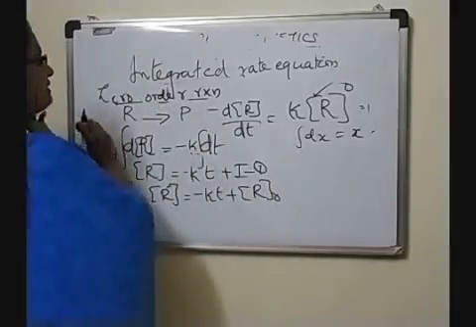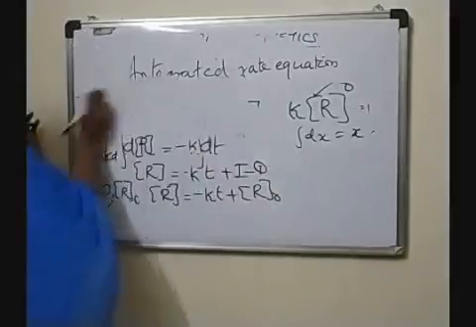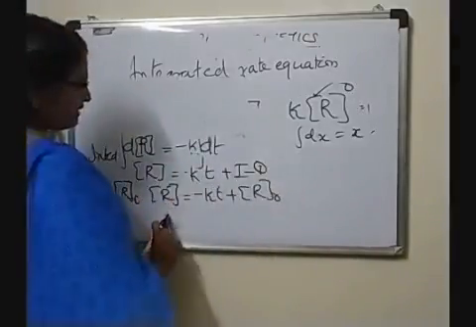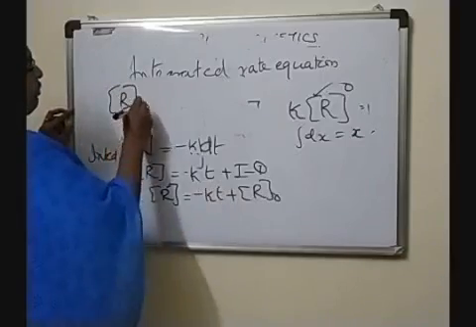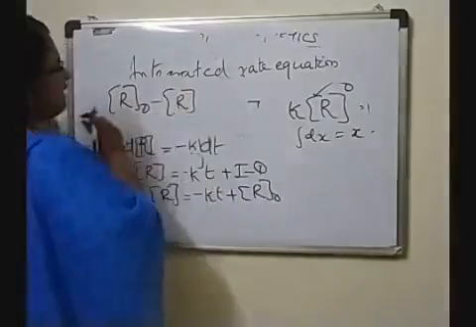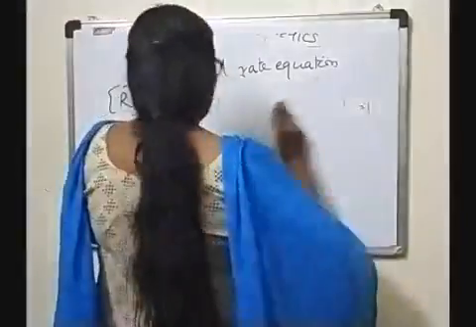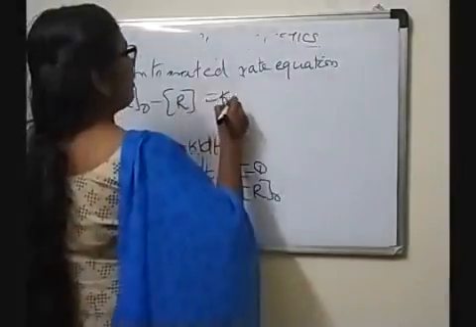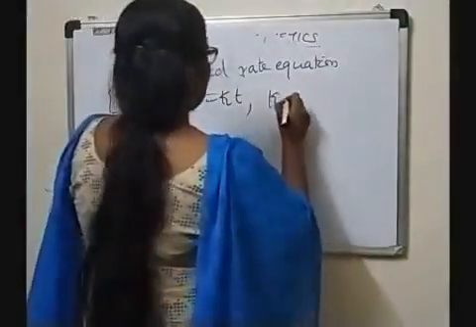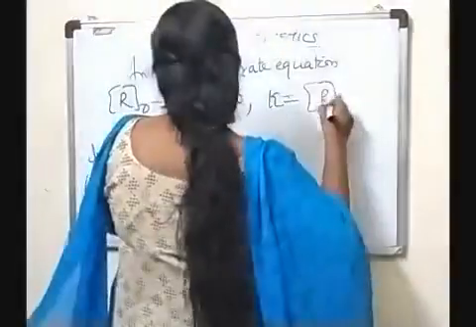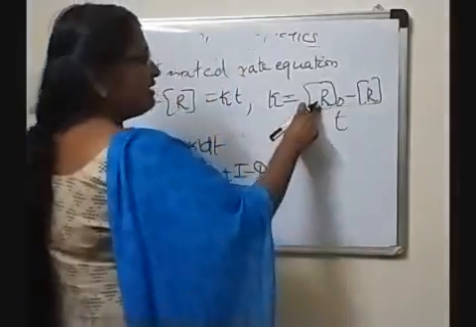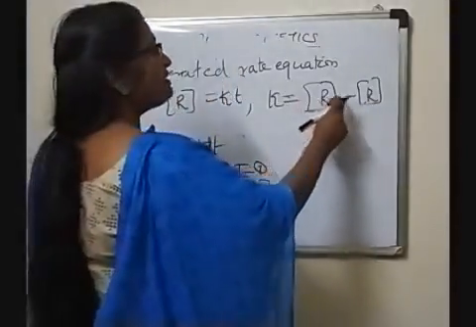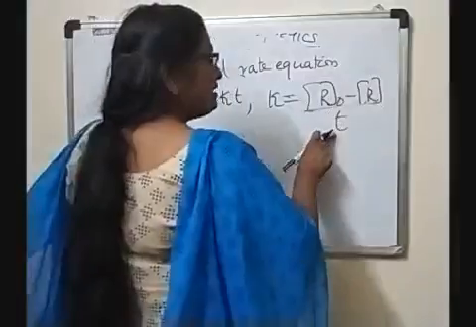Rearranging this equation, taking this term to the right side and that term to the left side, we get R0 minus R is equal to kt, or the rate constant k is equal to R0 minus R divided by t, where R0 is the concentration at time t equal to 0, and R is the concentration at time t.